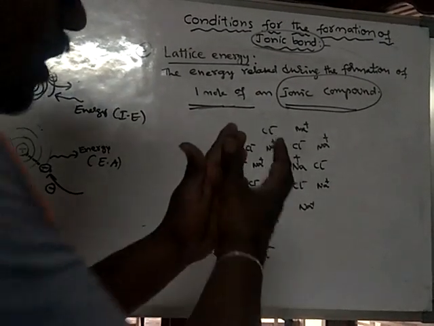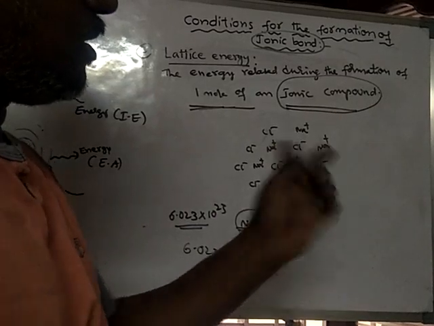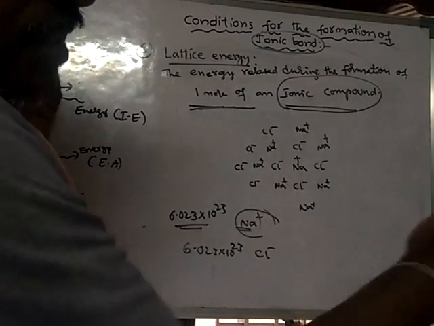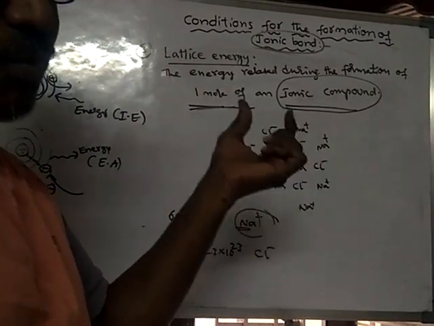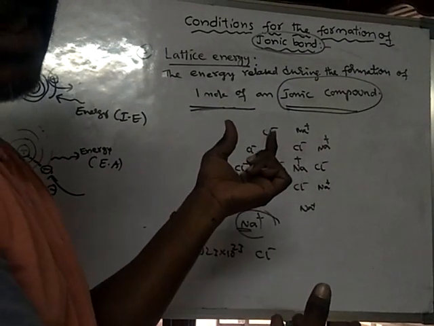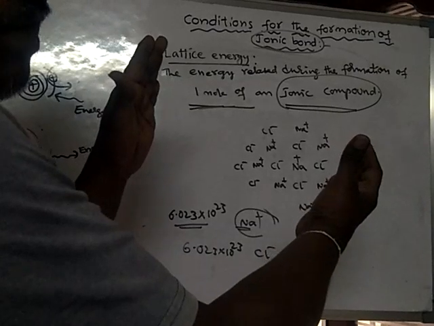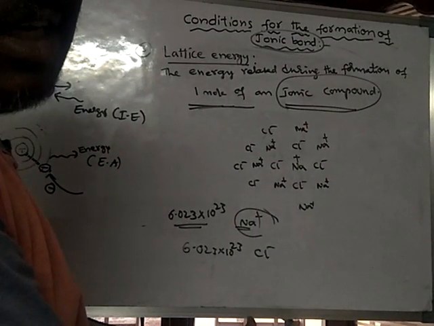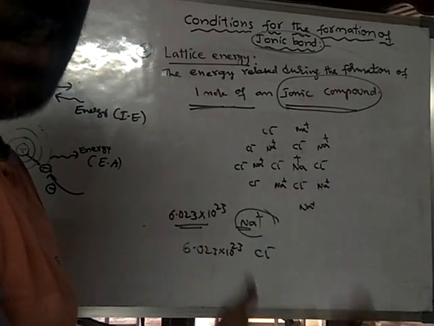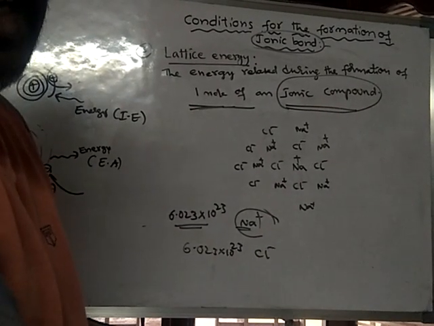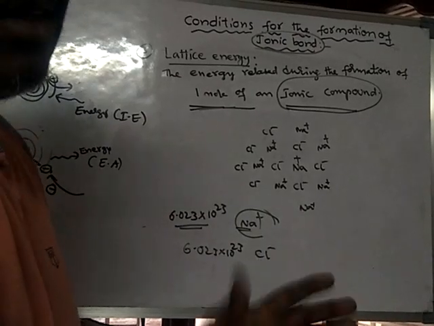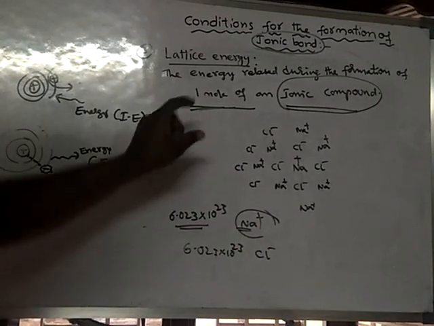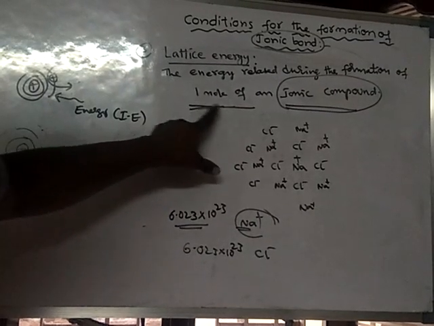So there will be small size crystals, large size crystals, even very large size crystals also. For the formation of a small size crystal, a smaller amount of energy is released. During the formation of a large crystal, a large amount of energy is released. So on what basis will we measure how much energy is released, and what is lattice energy? In order to avoid such confusion, lattice energy is calculated for 1 mole